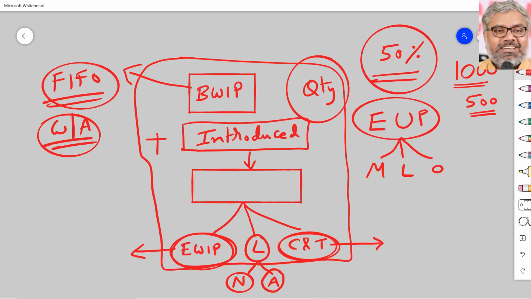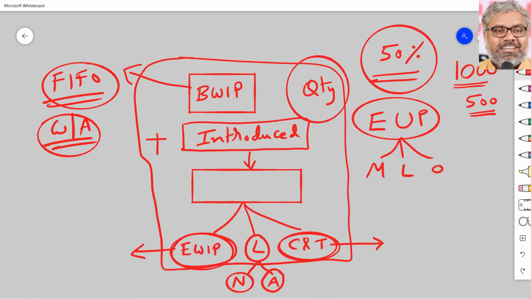Wood, 100% has to be introduced at the beginning. Cutting and all, the people will do, that may take time. But in the process where the wood cutting is done, 100% of wood should be ready. You cannot start with 40% of the wood and call that work in progress. Wood should be in front of you to cut it first.